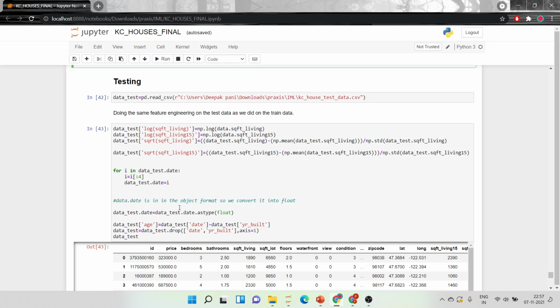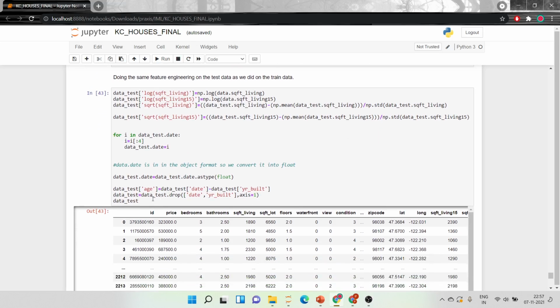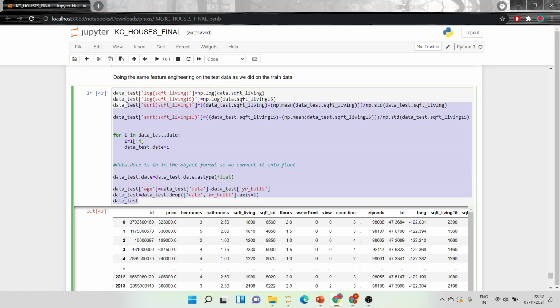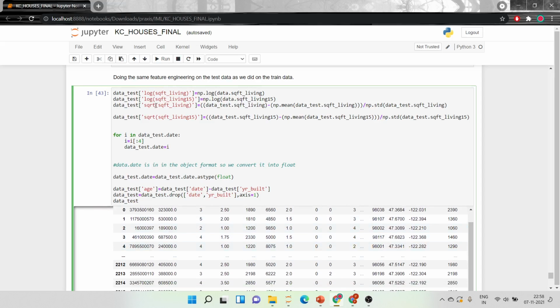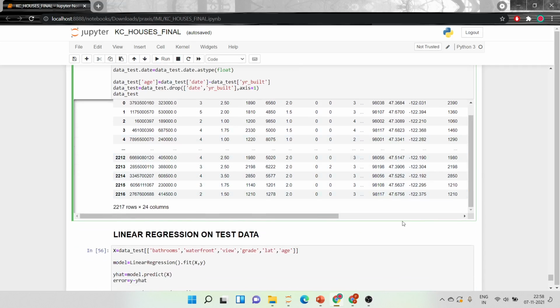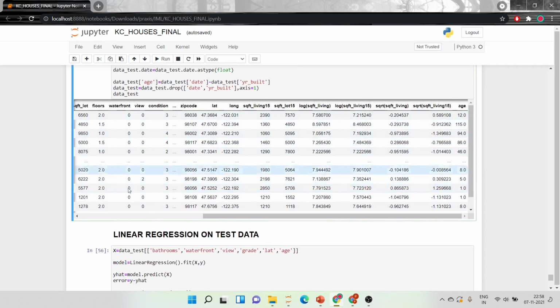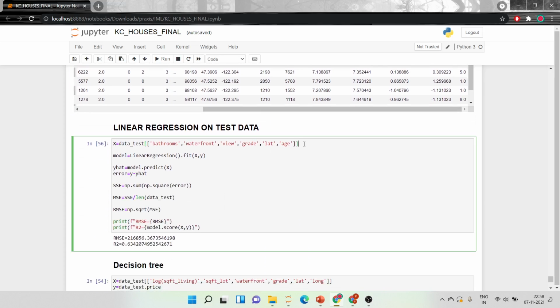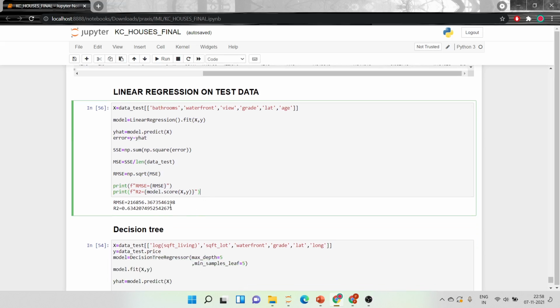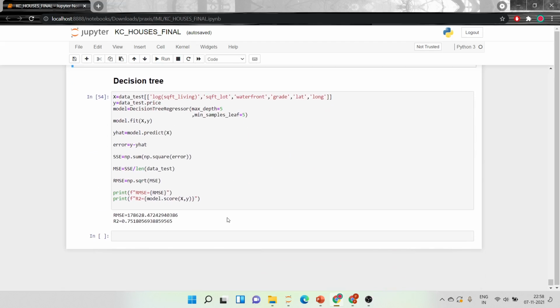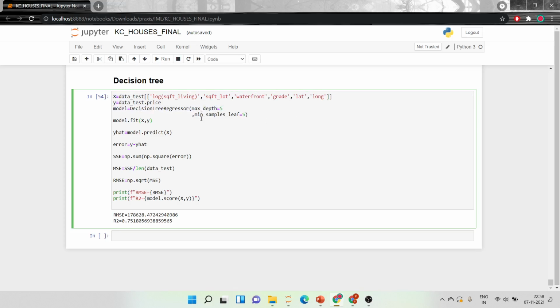But before doing testing, we have to make the same changes to the features which we made on the train data exactly. So I have done this and added our log, square root, everything, date. I have given age, as you can see, for the test data also. And I've done the linear regression, the first model we have selected, the second best one, and we get R square as this, RMSE as this on our test data. And for the last one, I have taken this and then used the decision tree regressor, and we have got this.